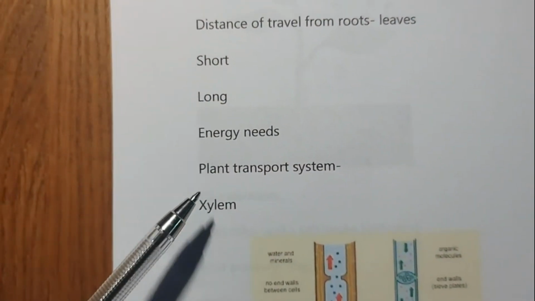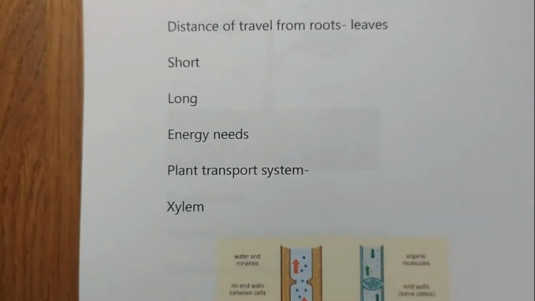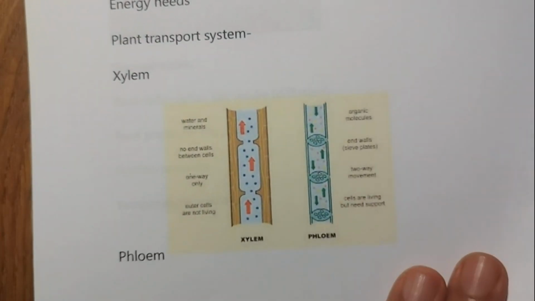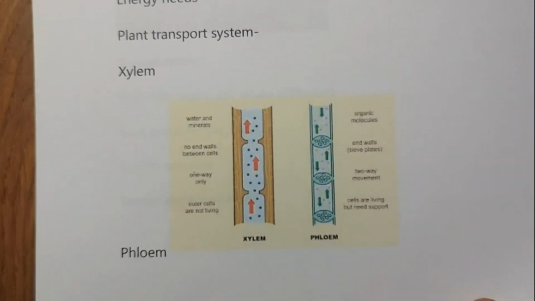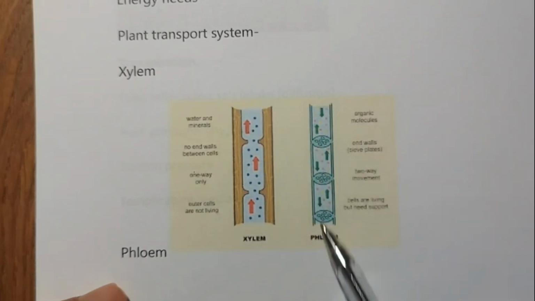We need a proper transportation system in plants. Now the transportation system needs energy, and we've seen this last year as well. It is in the form of xylem that carries water from roots to the other body parts, and phloem that carries energy from the leaves to the other body parts.